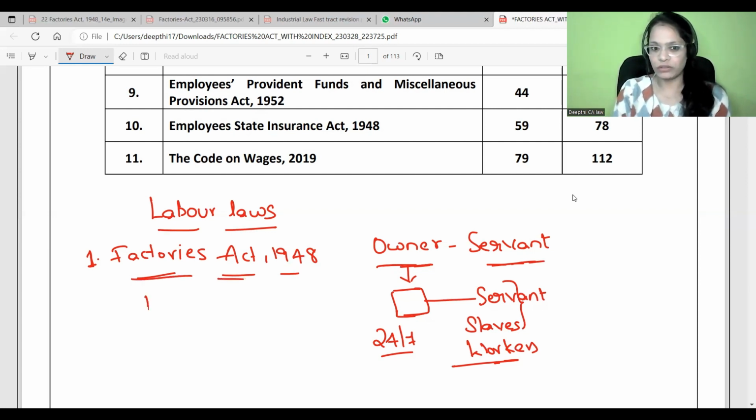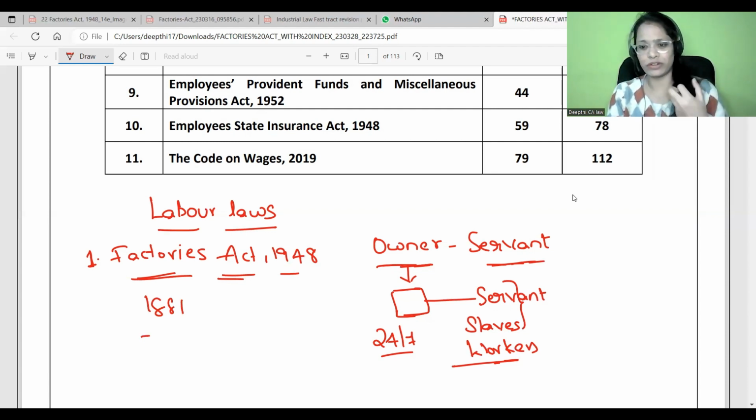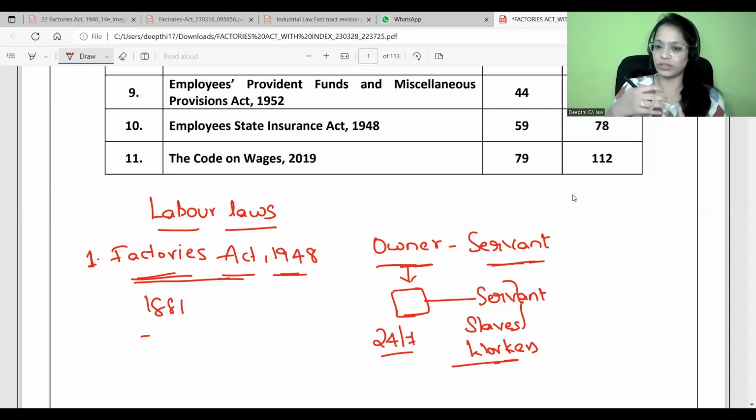In 1881, and in a series of years, we had Factories Acts before, but due to some disabilities we amended those acts, and at last we formed the Factories Act 1948. It is the consolidation of all the other acts, meaning all the previous acts mixed up and amended with certain provisions.